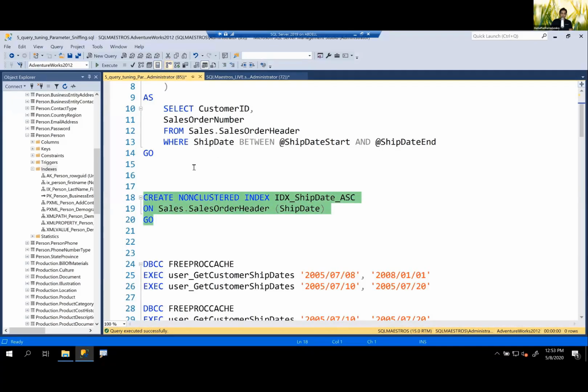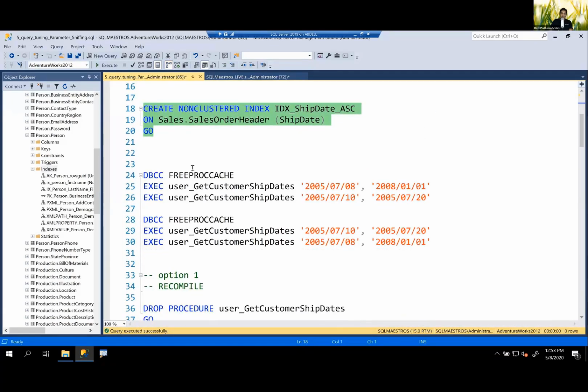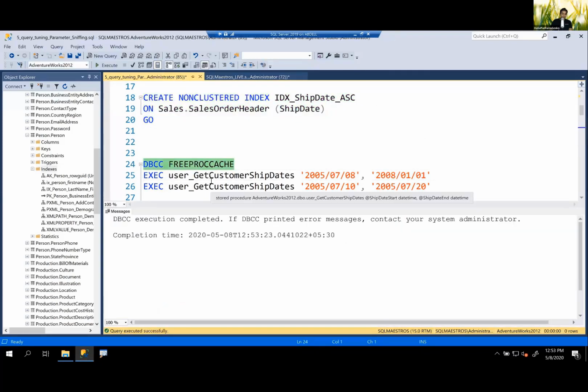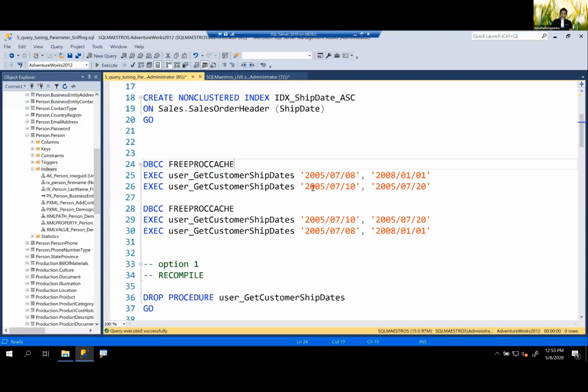So we will turn on actual execution plan. And here is the first statement. Let me free the proc cache just for the purpose of demo. These are things you should not do in a production environment. My first query is fetching data for the last 3 years. Look at the query there. Look at the parameter values. This is parameter sniffing, right?